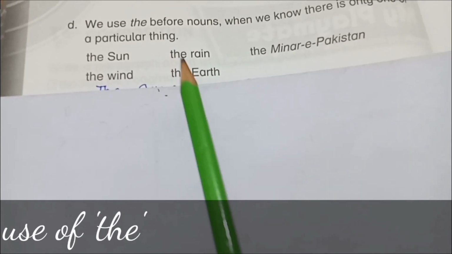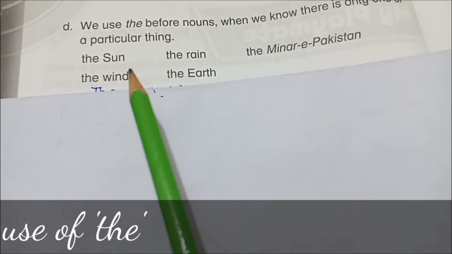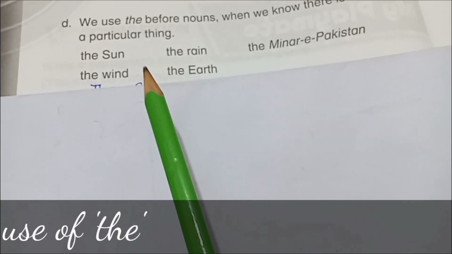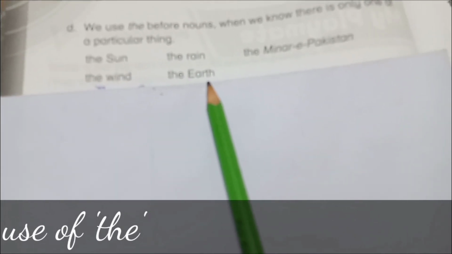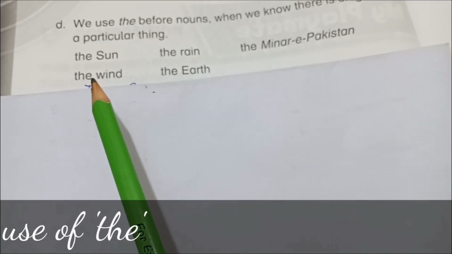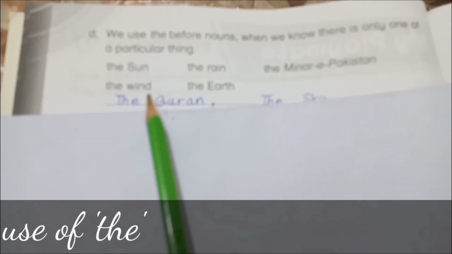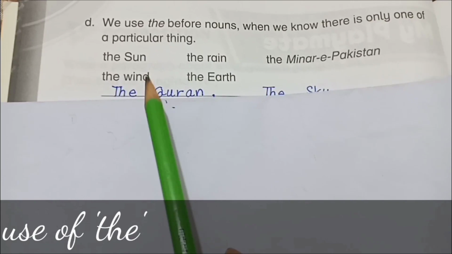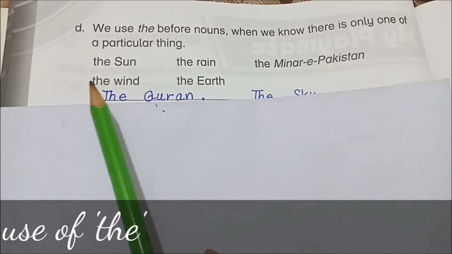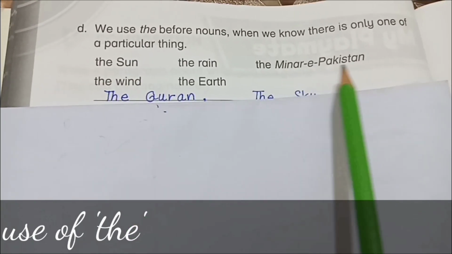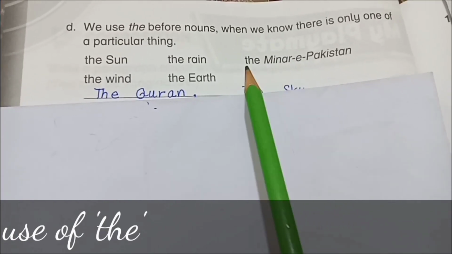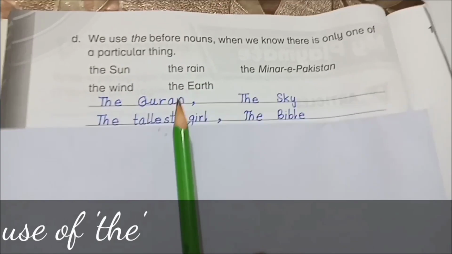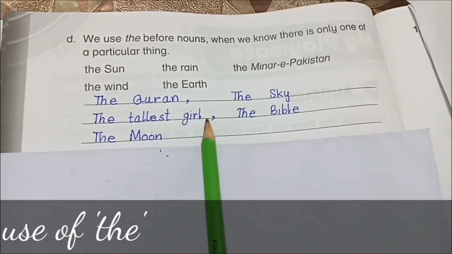So these are the examples given here about particular things, where only one sun is there, the earth. If we are talking about a special wind which blows in a special season, we can write the article the in front of that. Minar-e-Pakistan is a special monument, so we put the article the before that. I have prepared some examples for you.